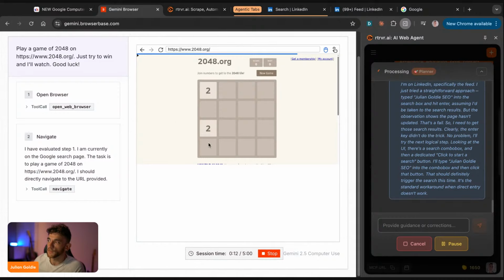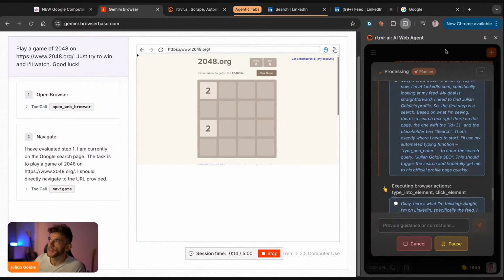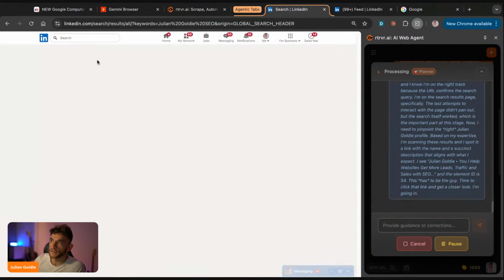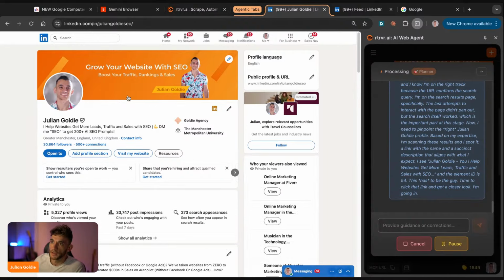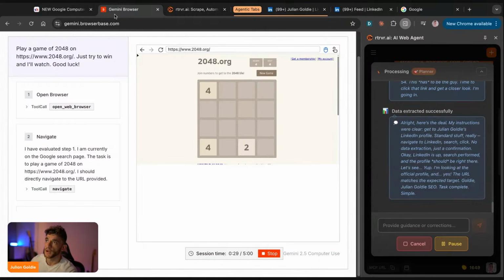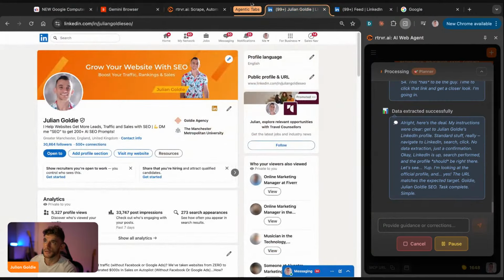So it's navigated to 2048. And then we also have the agent on the right-hand side, and that's using LinkedIn to search for Julian Goldie SEO. It's just navigating through the web. It's gone to my profile, and we've just automated scraping my profile and lead generation, right? And so between Gemini Browserbase and Retriever AI, you've got most of the stuff covered.